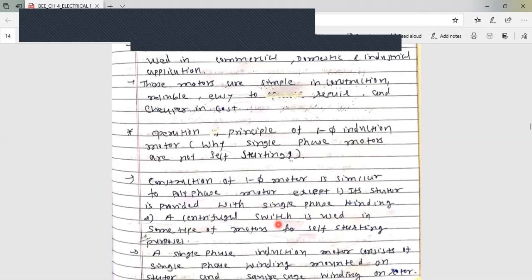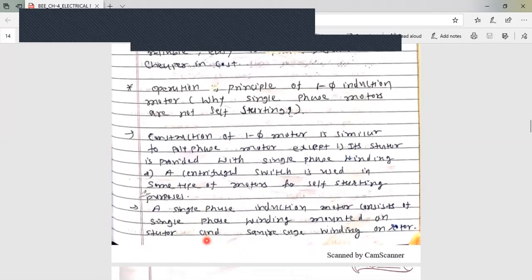A centrifugal switch is used in some types of motor for self-starting purposes. As we have discussed, a single-phase induction motor is not self-starting, so for that purpose that switch is used in some of these induction motors.